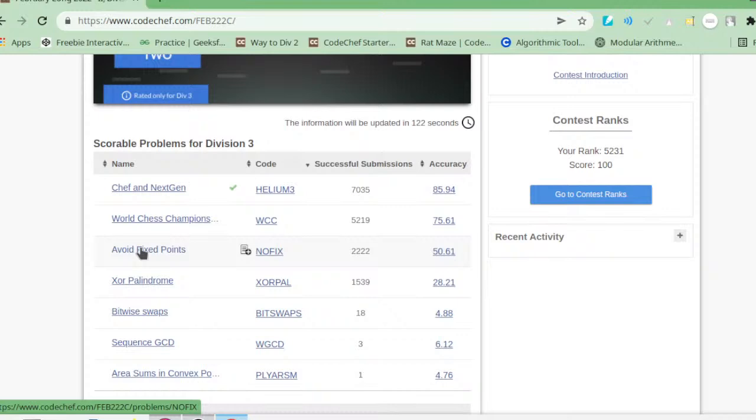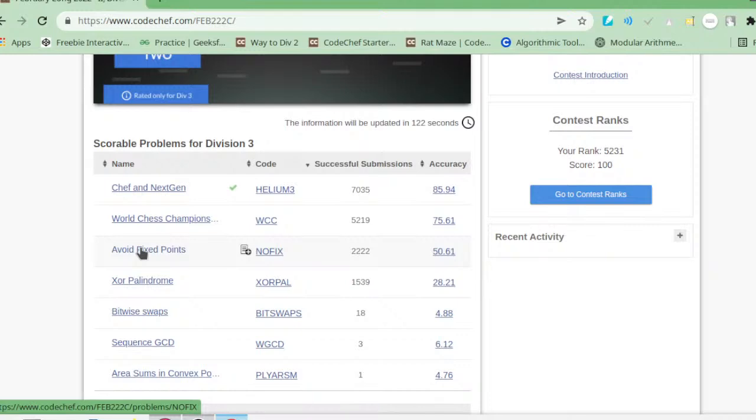The constraints: t up to 10 to the power 4, n up to 10 to the power 5, a_i up to 10 to the power 9. The original constraints have n equals to 3 and here it is 2 4 5. We have to insert any number. In test case 1, the given sequence does not contain any index i such that a_i equals i, so chef does not have to perform any operation.